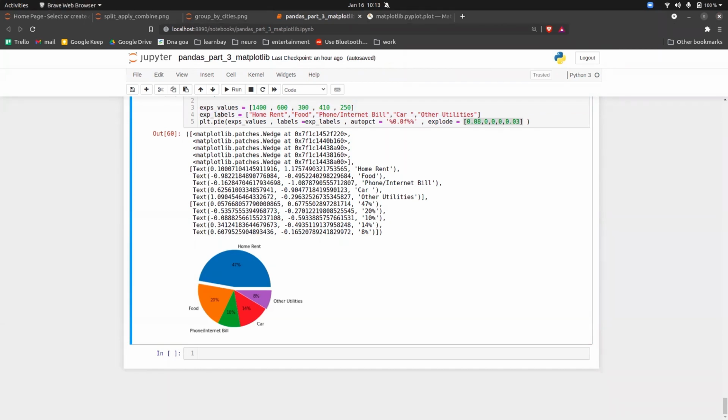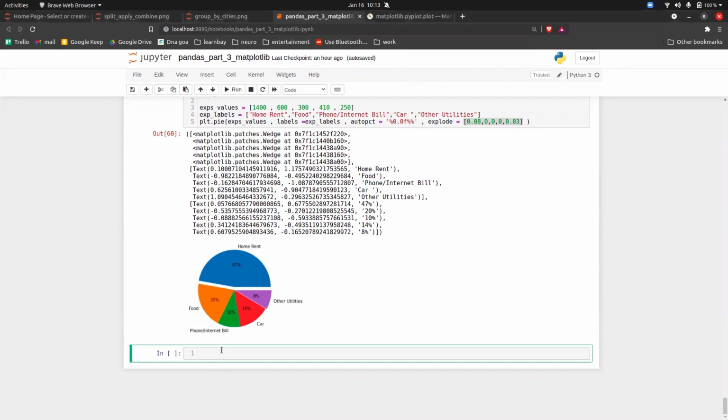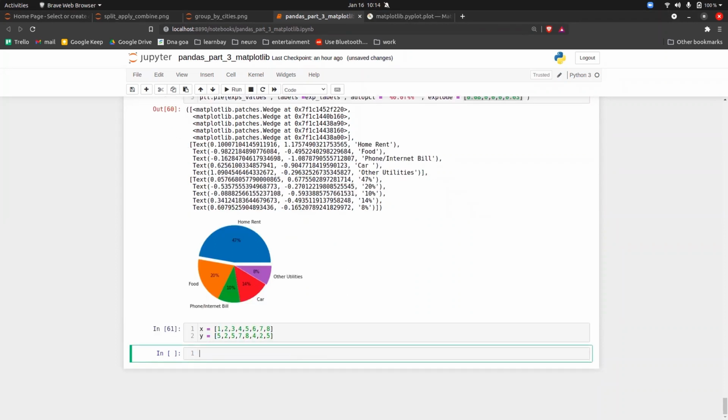The next plot that we have is the scatter plot. Okay, one of the very simplest graphs, but one of the very important graphs in the life of a data scientist. And why I'm saying that, you will understand in the stats class, of course, but I will give you a small glimpse of it. Okay, so x and y. We have x and y, very simple, no change. Now to plot a scatter plot, you can do plt.scatter.